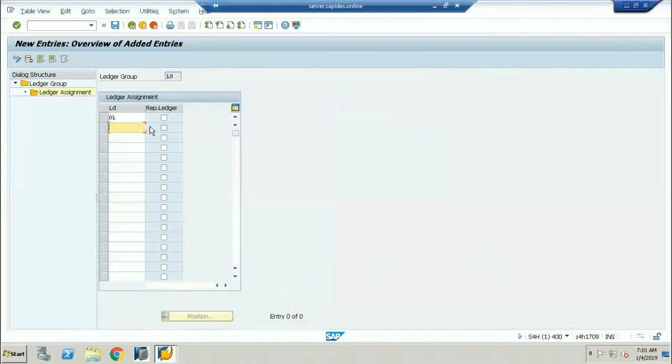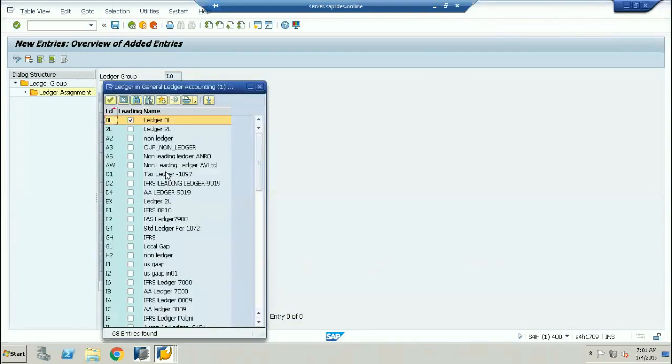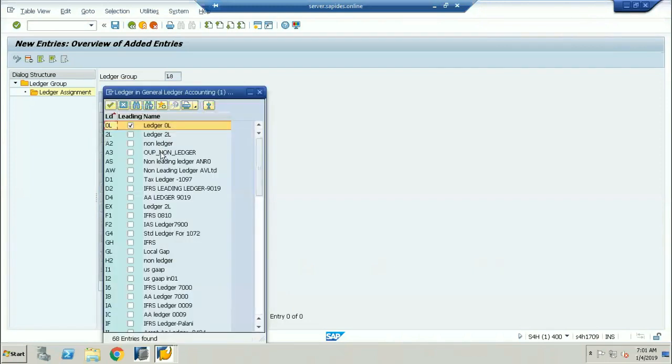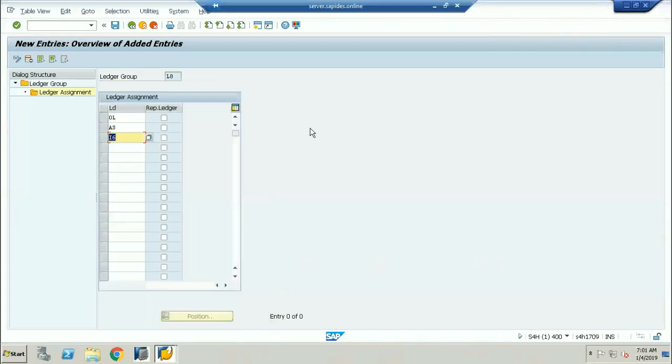I'll take some other ledgers. I'll take AS, and I'll take one more non-leading ledger. For the IFRS, I'll take I6. So only 3 ledgers. One is the leading ledger, and these 2 are non-leading ledgers.